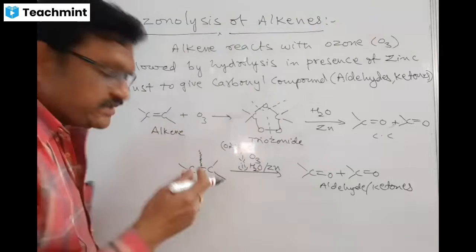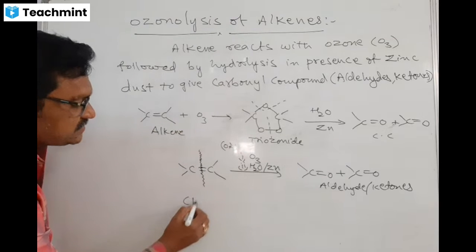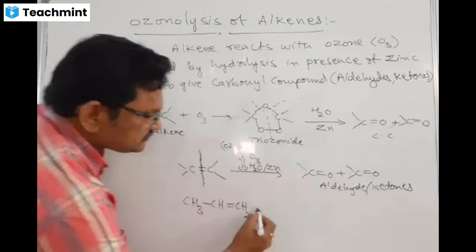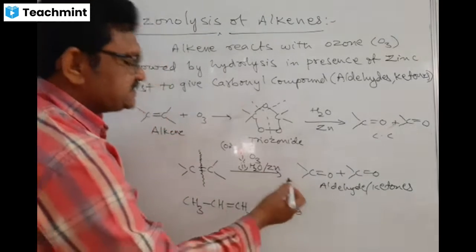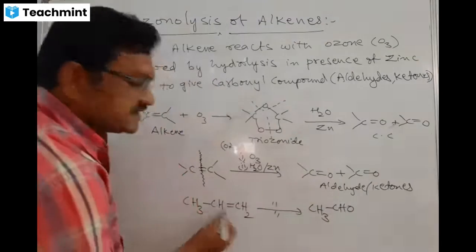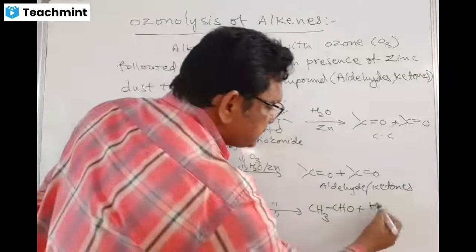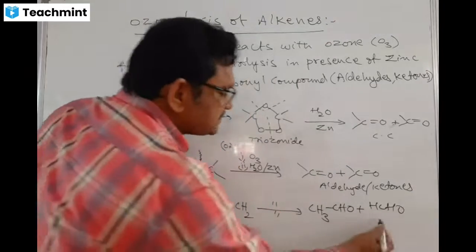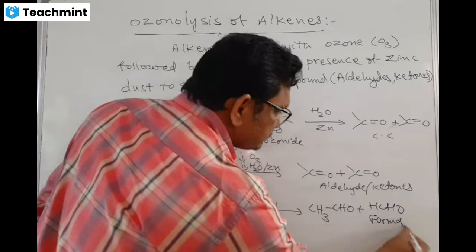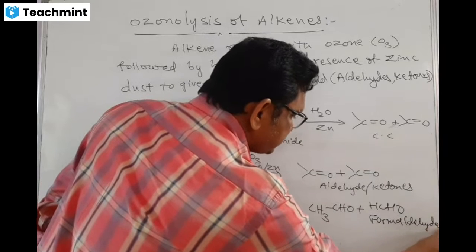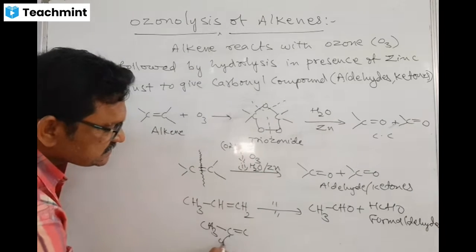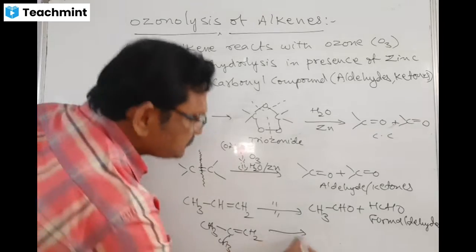See, I give you some more examples. For example, let us take CH3-CH=CH-CH3. On ozonolysis, on complete reaction, you are getting one CH3CHO, acetaldehyde, plus HCHO, formaldehyde. One is acetaldehyde, another one is formaldehyde. For example, let us take CH3, CH3-C=CH2.